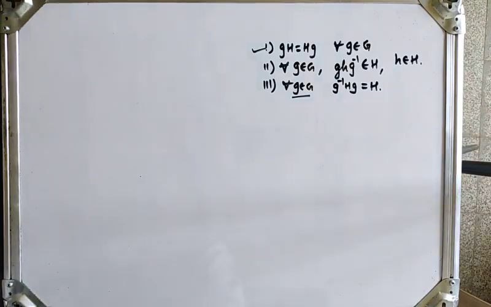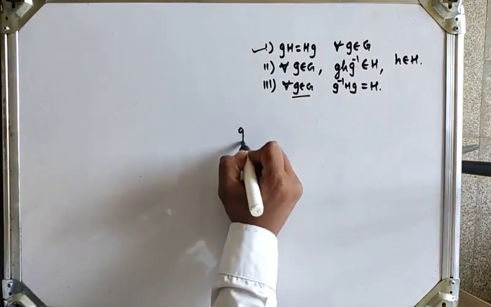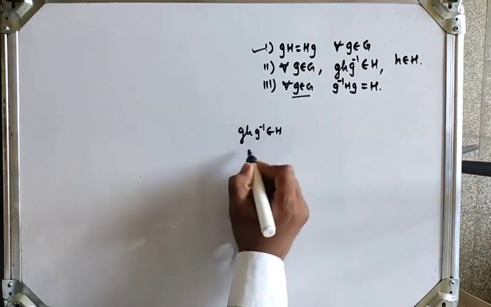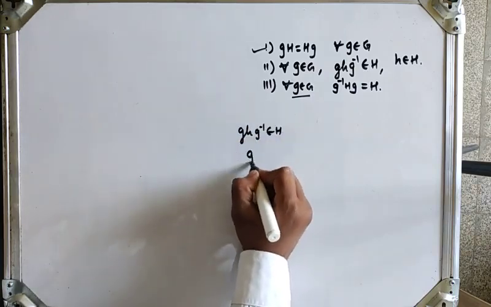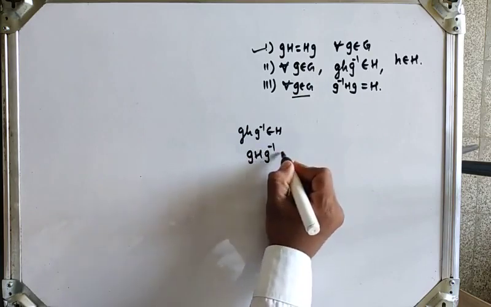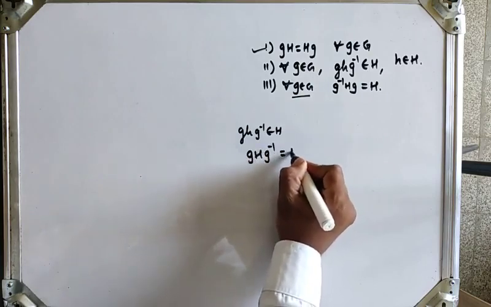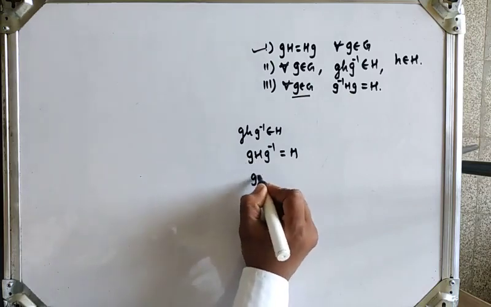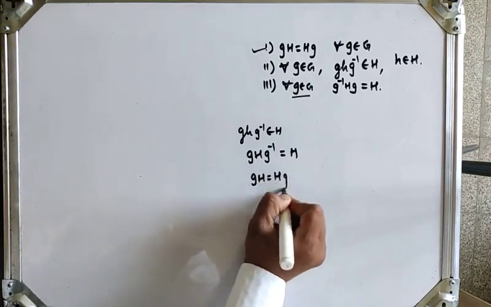Also we have seen the theorem on equivalent statements. If ghg inverse belongs to H, then from that condition we have proved that gHg inverse is equal to H, and from this second condition we have proved that gH is equal to Hg.